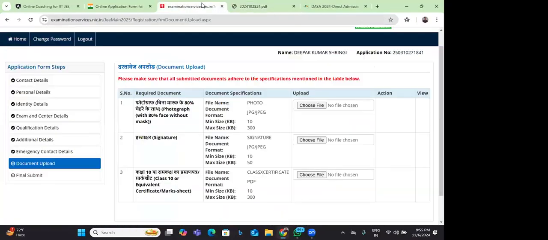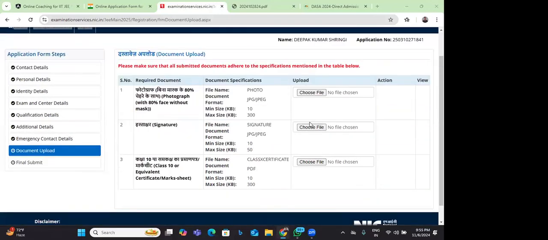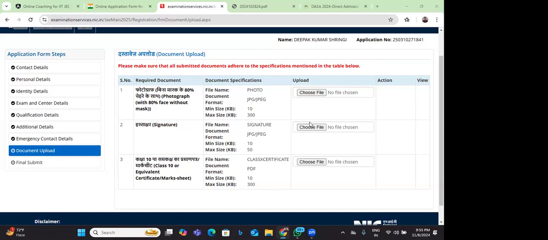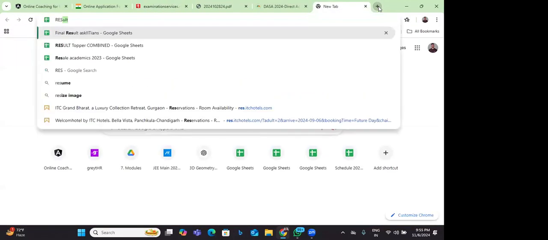Sir, I have one question. For the signature, we will ask my son to sign on an A4 size paper, correct? Then we have to crop the paper to the size of the signature and convert it? Just take a normal white blank paper and sign on that. Take an image of that. Now you have taken the image, transfer that image to your desktop.